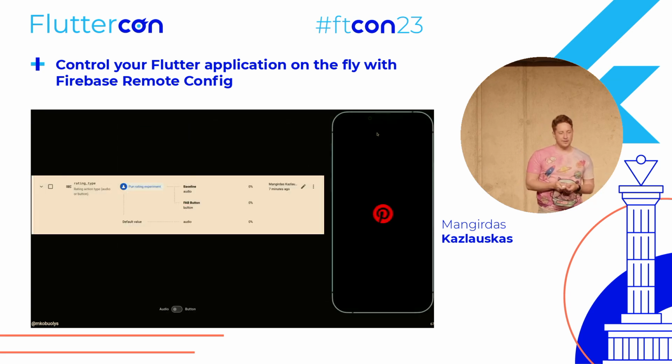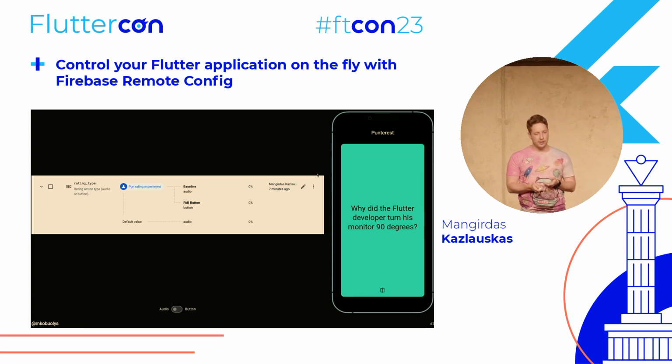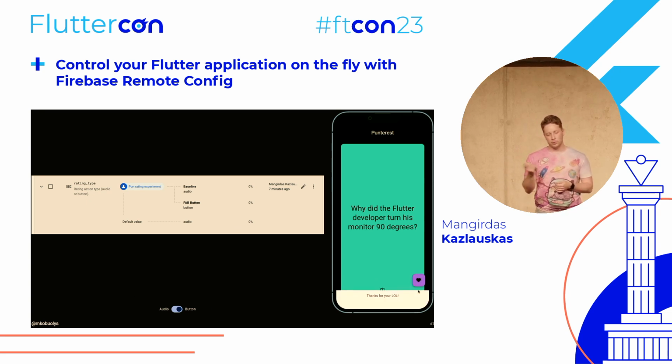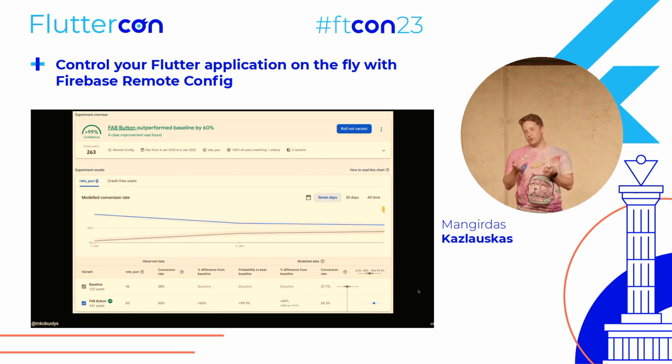Again, demo, do not clap this time. If the audio is enabled and I click on the app title, you could see the same behavior. Nice. If we enable this A/B test, we could see that the floating action button is there. And once we click on that, you could see that the behavior is the same, just the approach is a little bit different. After that, we could check after some time. Usually it takes 2 or 3 days, as I tested, to see the results.